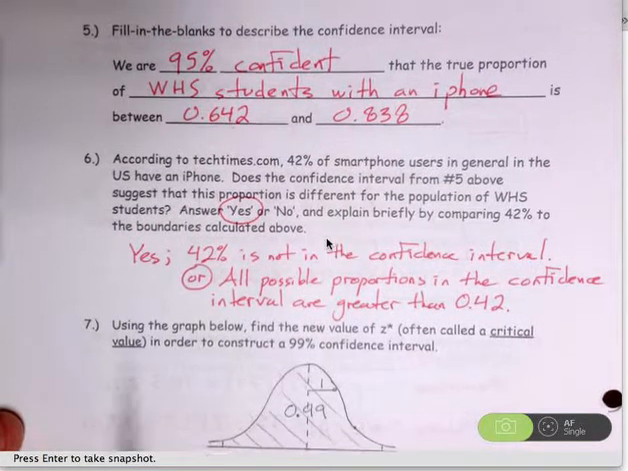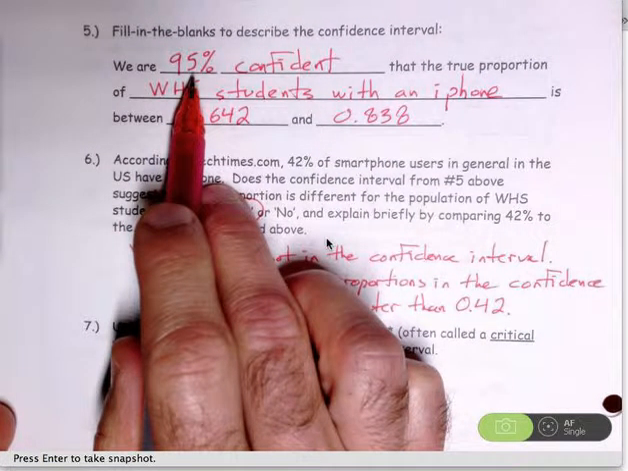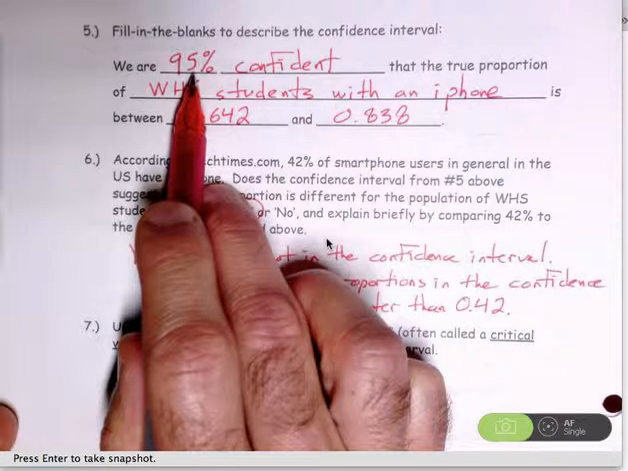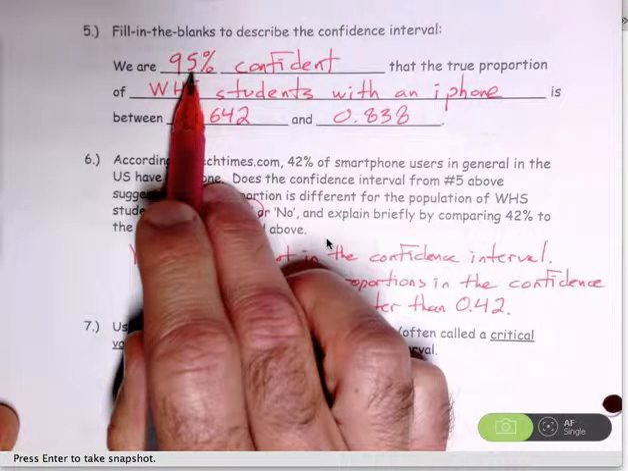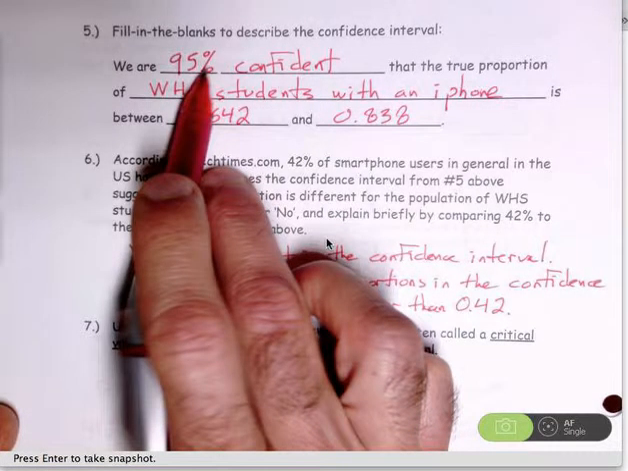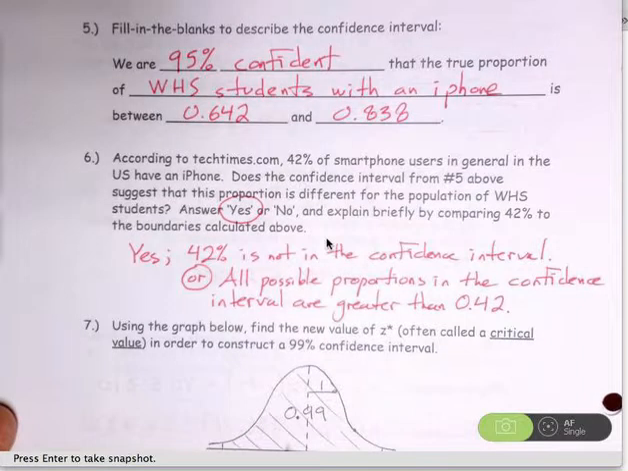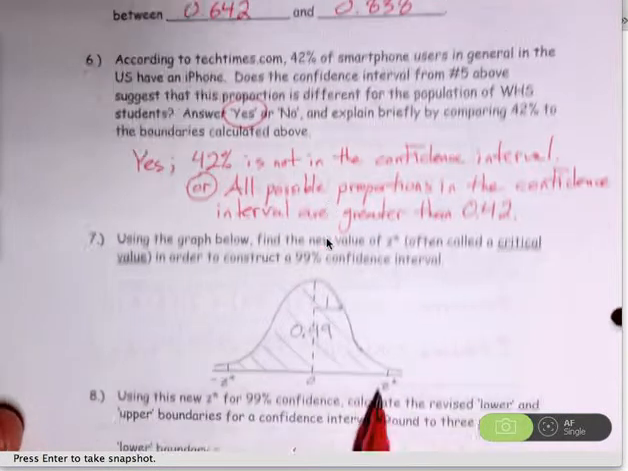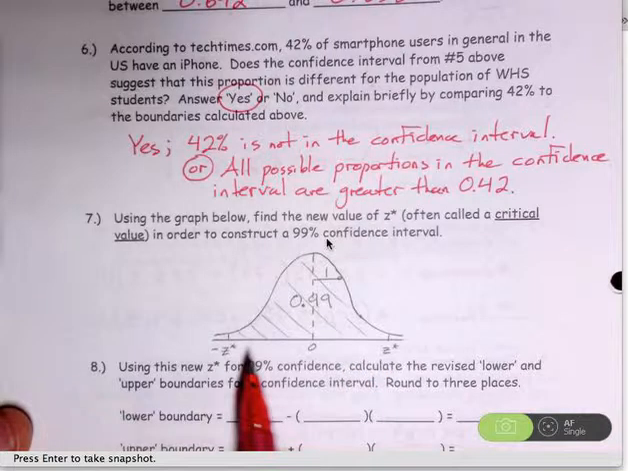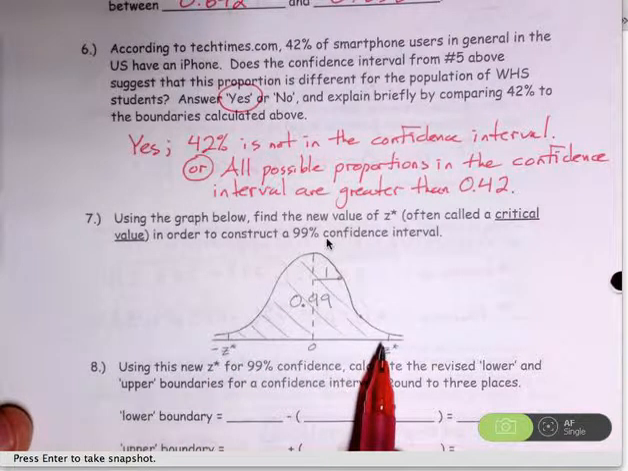Understand our 95% confidence interval was built by using 1.96 standard deviations above and below our sample proportion. So I'm essentially capturing the middle 95% of the sampling distribution. Well, what if we want higher confidence? Let's say a 99% confidence interval. What that means is I need to find a new z-score so that now I'm capturing the middle 99% of the sampling distribution.